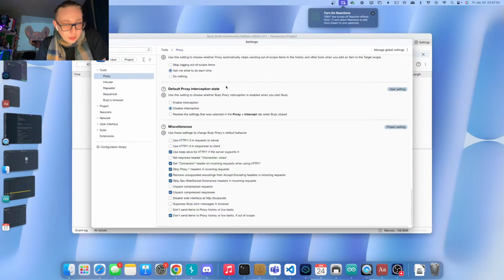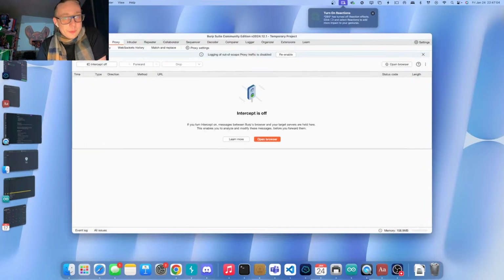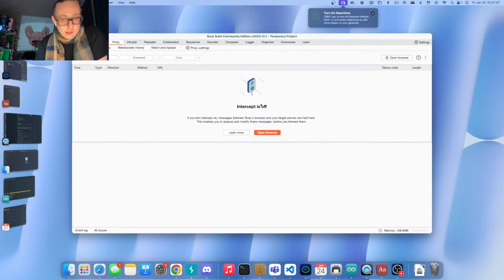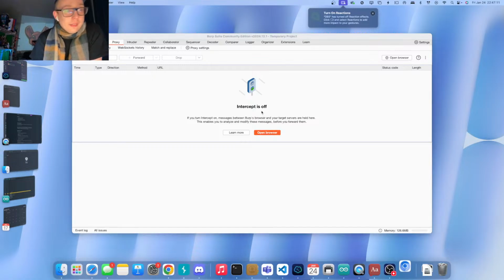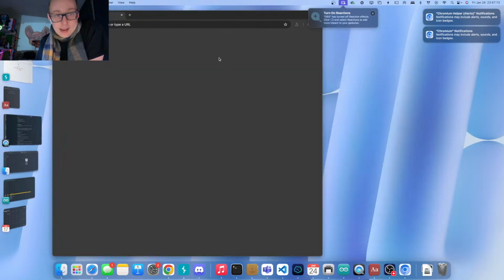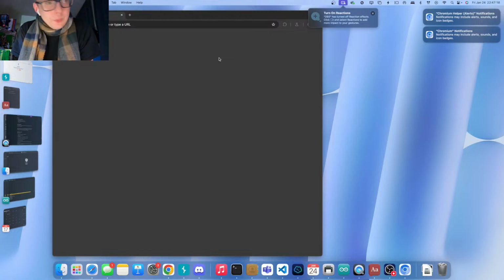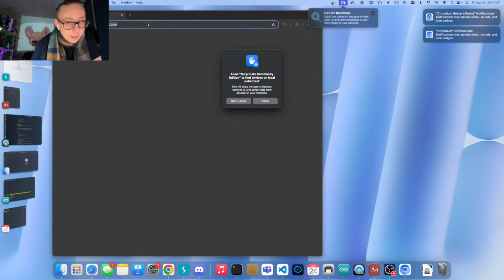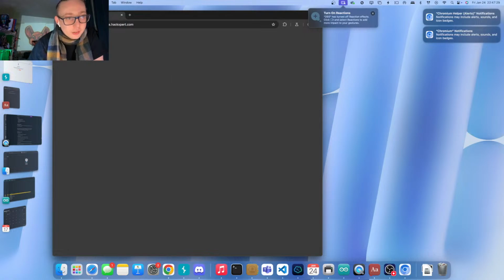So, a few other miscellaneous options, but I don't think there's a whole lot here that would be useful. I clicked logging out of scope items. It was disabled. I re-enabled this. Is that a good thing what I did? No. Should you be doing that? No, probably not. You set that scope up for a reason. Why would you want to log that, right? Watch that back if you have some time and be like, oh, when did you do that exactly?